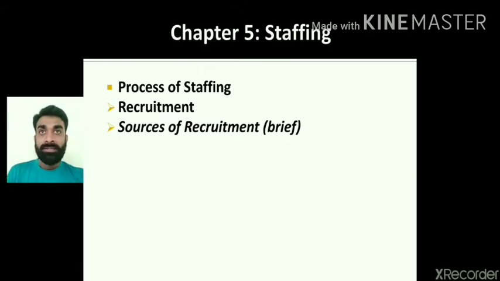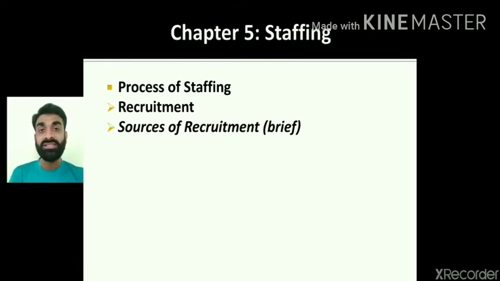See, generally the process of staffing has not been asked as a 5 marks question. It can be asked like this: what is recruitment, what are the sources of recruitment? Give a brief on the sources of recruitment. Then the procedure of selection we are going to see, right? Today I have only covered what the process of staffing is, that is the general meaning.